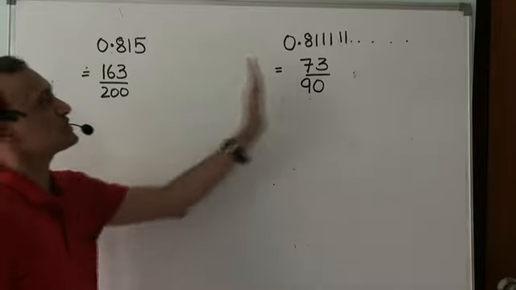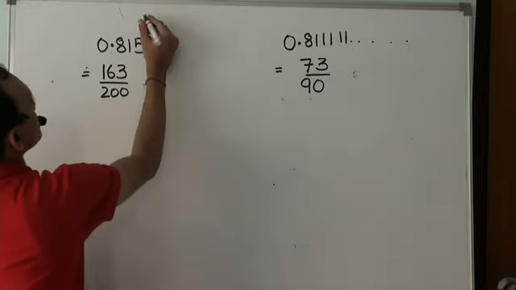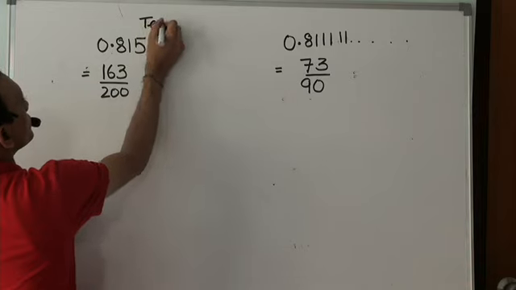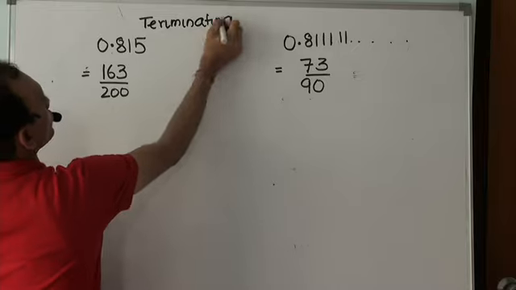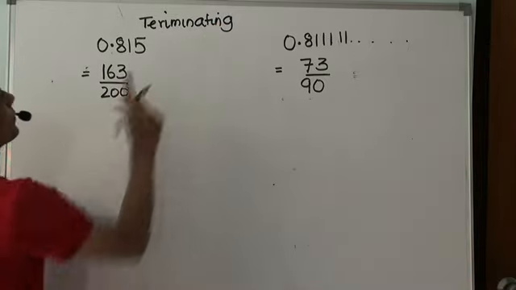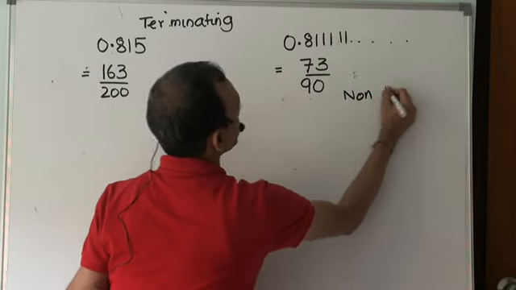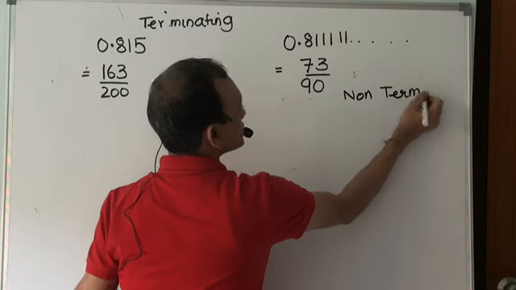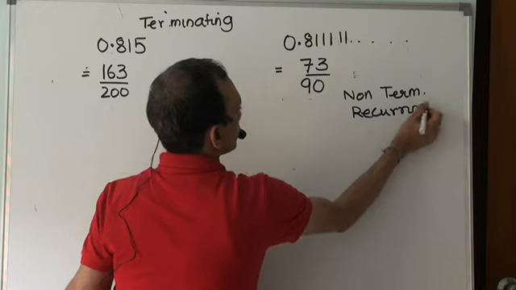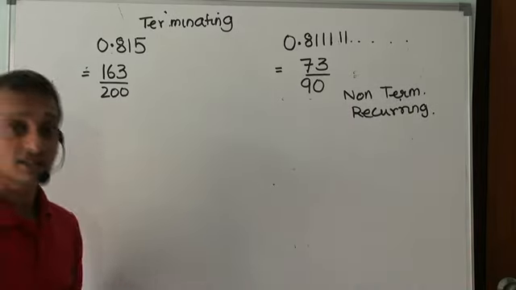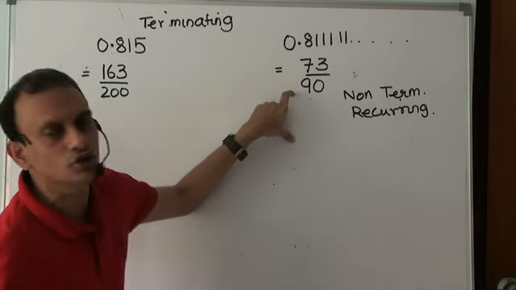Now what's the difference between these two? That needs to be understood. So this I said is terminating. This is non-terminating and recurring. Now the difference between these two: when both are expressed in the form P by Q, where P and Q are co-prime.